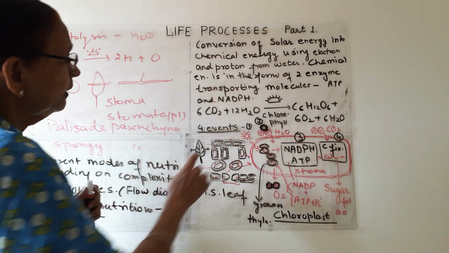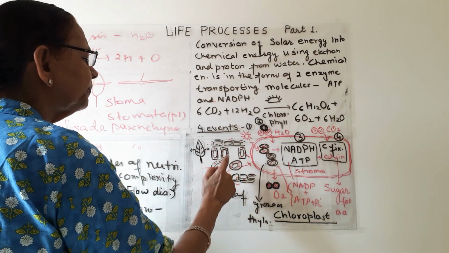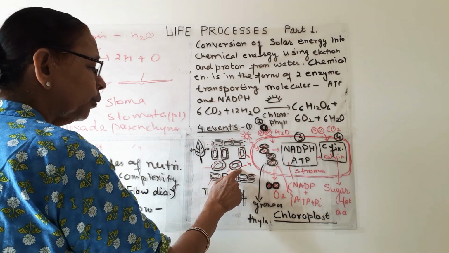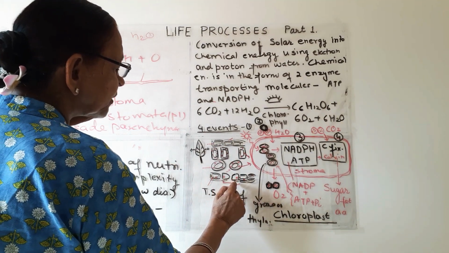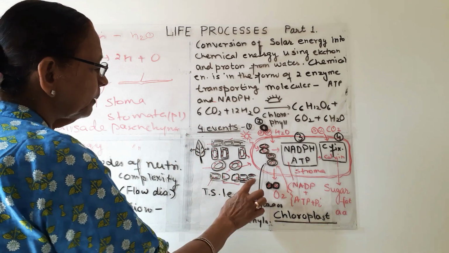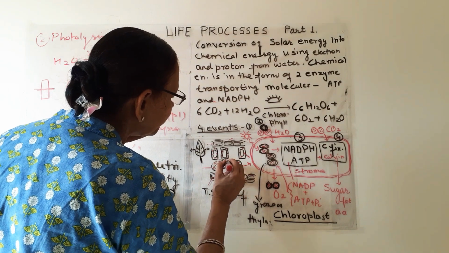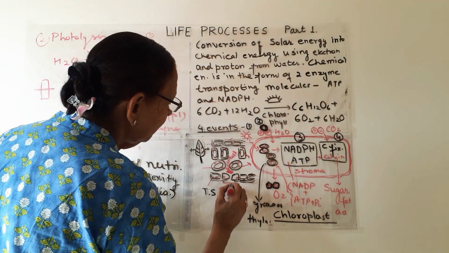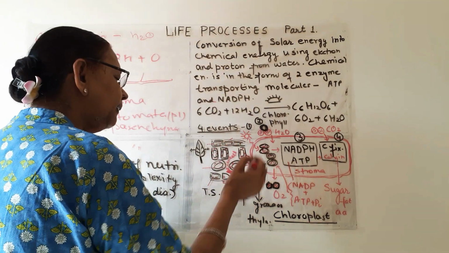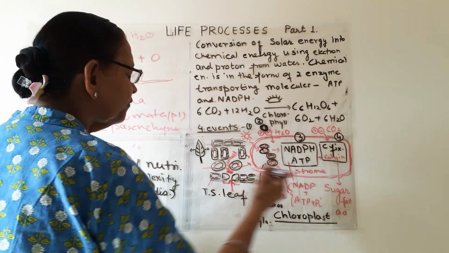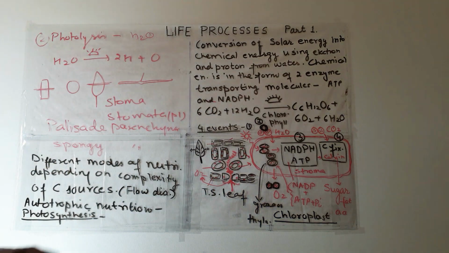So the leaf is having cuticle, then epidermis, then this parenchyma, palisade and spongy, having chloroplast which has chlorophyll inside them, and these are the stomata, and this is the lower epidermis. So here this is all air space, and carbon dioxide goes through this stomata inside the cell, and it is being fixed in the form of sugar, and oxygen comes out from the stomata only.